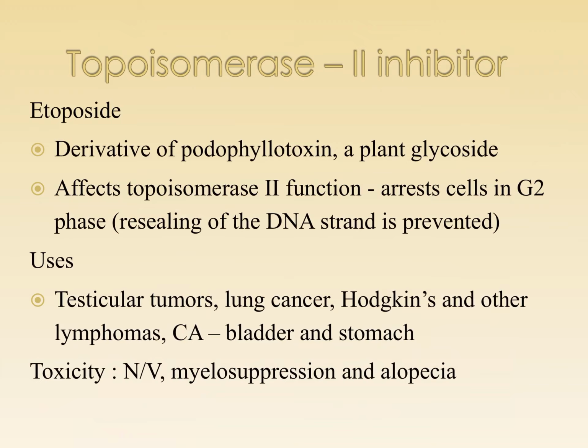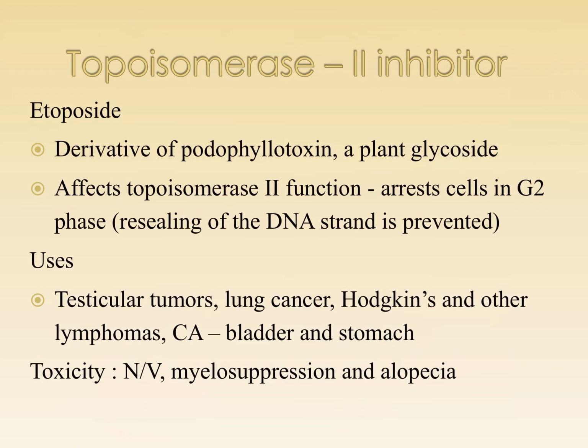So what are the drugs which are going to inhibit topoisomerase 2? Podophyllotoxins, which are derived from a plant glycoside, etoposide. These are going to inhibit topoisomerase 2. What happens if it is arrested? The cell cycle is inhibited in G2 phase. So resealing of the DNA strand is prevented. Nicking is prevented by topoisomerase 1 inhibitors. Resealing is going to be inhibited by topoisomerase 2 inhibitors.